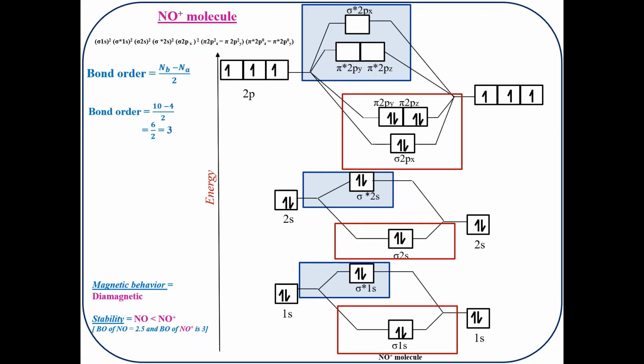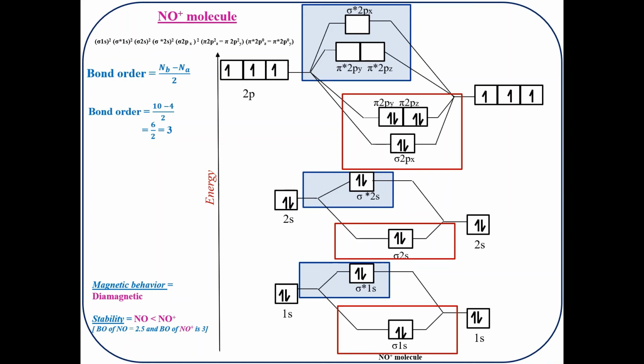As far as magnetic behavior is concerned, all the electrons have been paired up in this particular molecule, so the magnetic behavior will be diamagnetic for the NO plus molecule. Now as far as the stability of the NO molecule with respect to NO plus is concerned, it's quite an interesting part to study. We see that the stability of NO plus is more than the stability of the NO molecule. The reason is very simple.